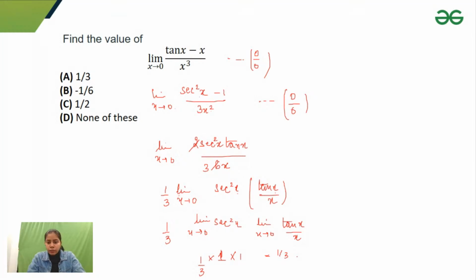Just want to know, you told us that we are not going to use the differentiation. Have you used the expansion of tan x? Or which method have you gone through for the limit here?